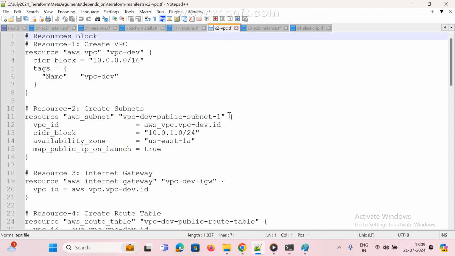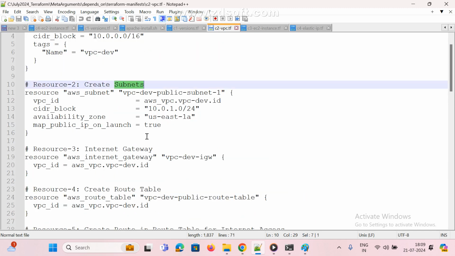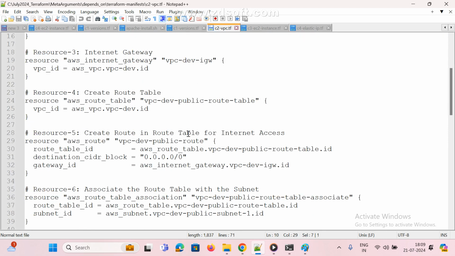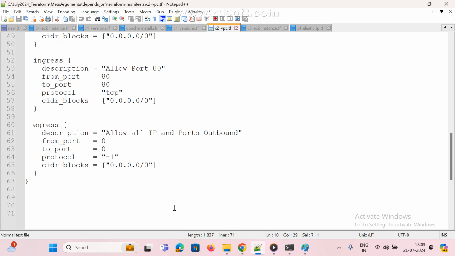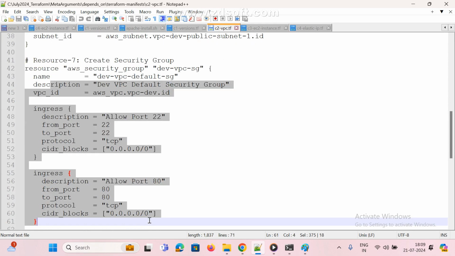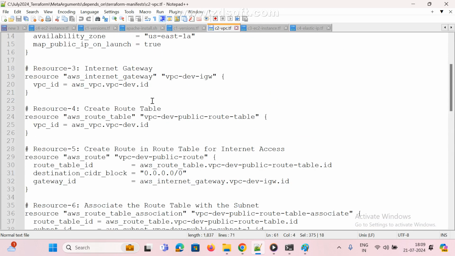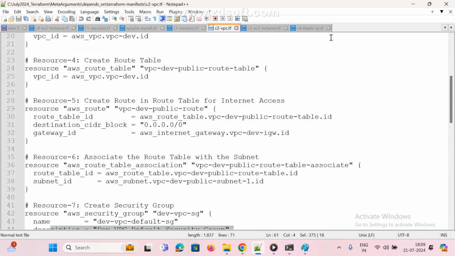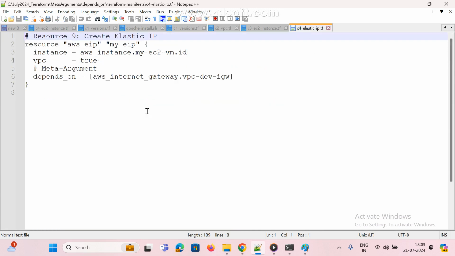And if you go here, VPC and all, I hope everyone knows how to create a VPC, what a subnet is and how subnets work. These are the same. Last class I discussed this, right? This is a security group, and the internet gateway, routing table, how to associate and all. Now if you go here, elastic IP.